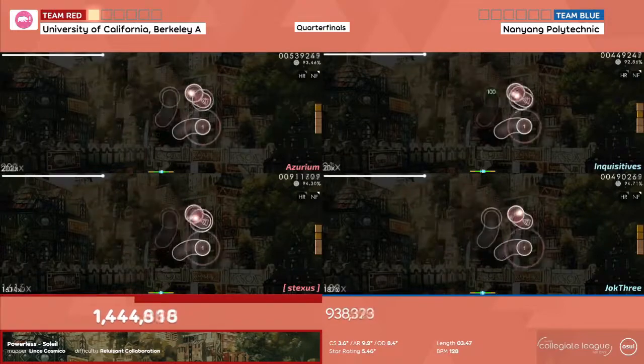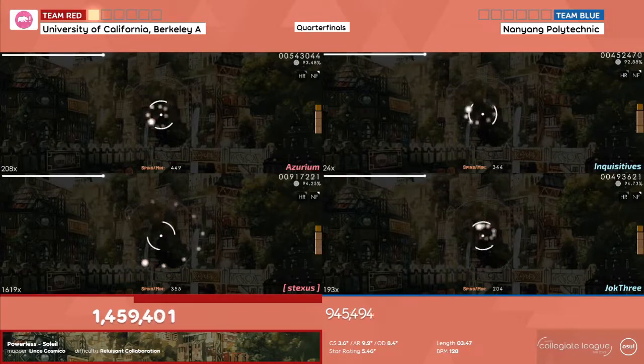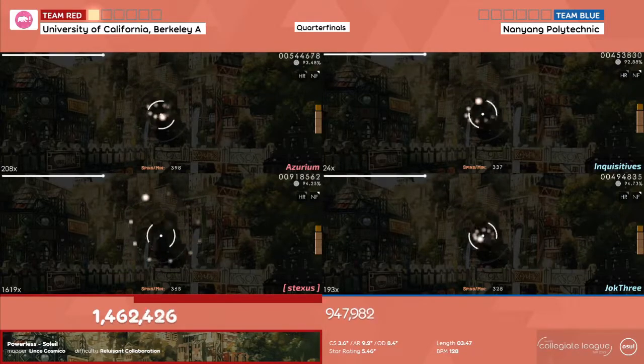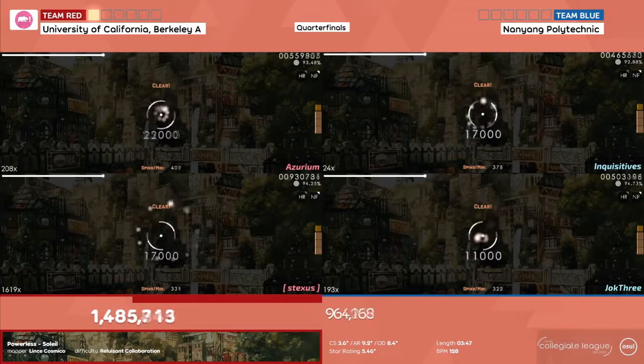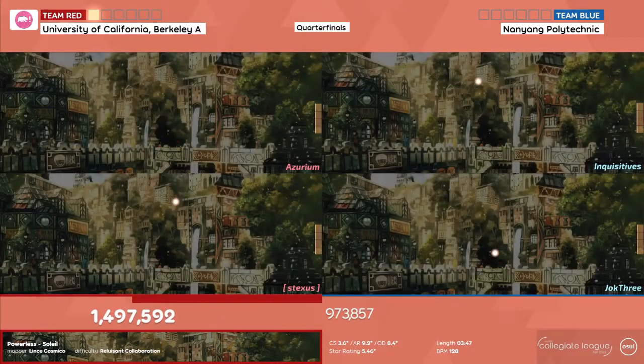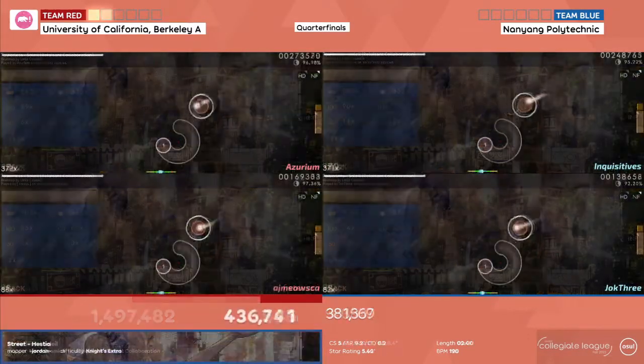I guess Stellar's Solar Solo Performance. Ah yes, try saying that 10 times fast. I just said that on the map that's called Soyel. I couldn't have planned that better. Wow, impressive. And wow, the mapper's name is Lince Cot.